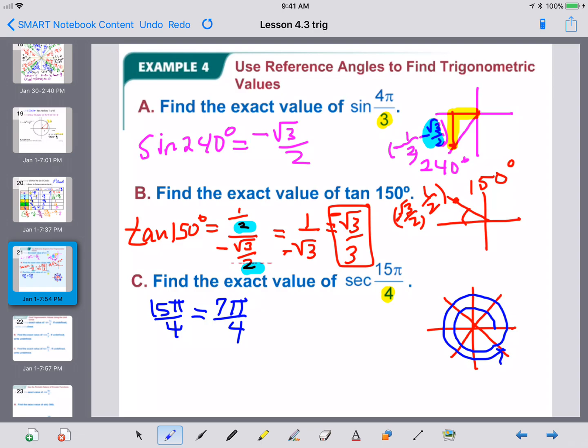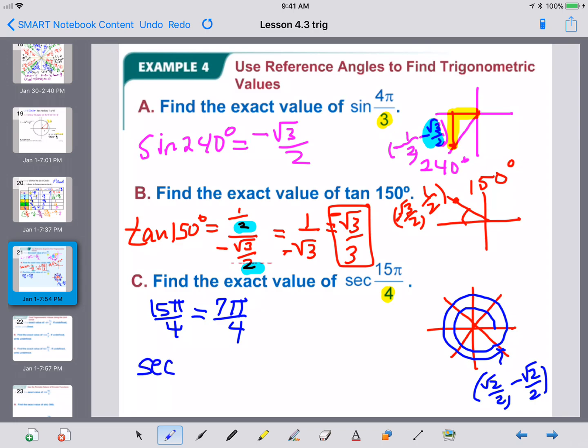That point is a 45-degree point. It's a square root of 2 over 2, square root of 2 over 2. The only thing you have to discover is, is it positive, negative, negative, positive? What are the arrangement of the points? Well, that point is going to be positive square root of 2 over 2, but it goes down to negative square root of 2 over 2. Now, as soon as we know the point, we can answer the question.